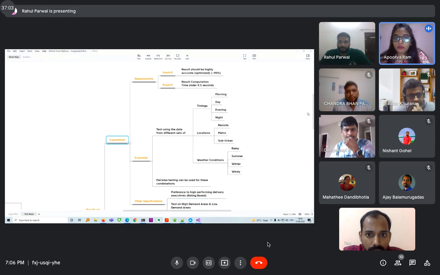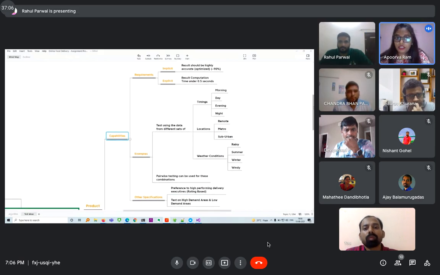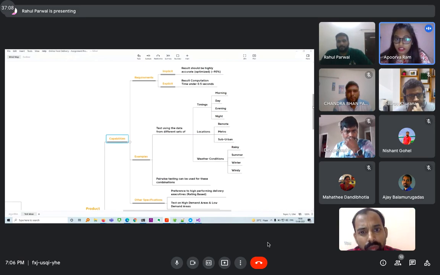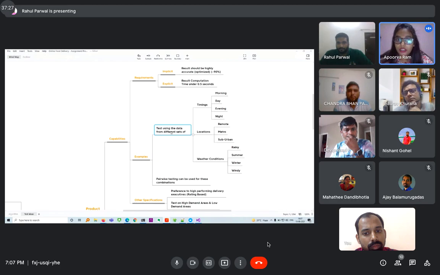So going by the capabilities, we have explicit requirements and implicit requirements. The implicit requirement indicates that the result should be highly accurate, that is an optimized value, and the explicit one is that result computation time should be less than 0.5 seconds. Examples for capabilities tests: using data from different sets of timing, that is morning, evening, night, and locations such as remote, metro, suburban.